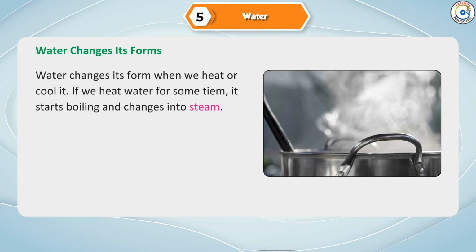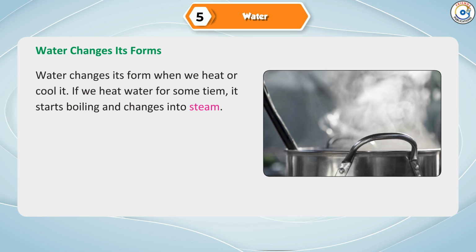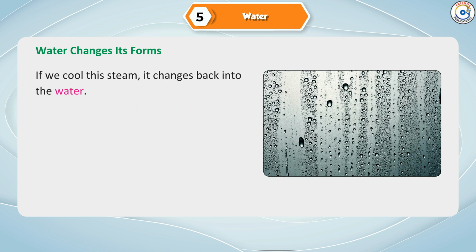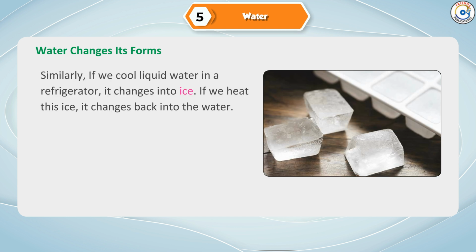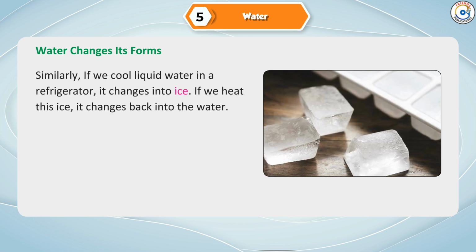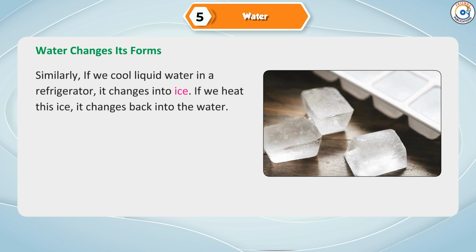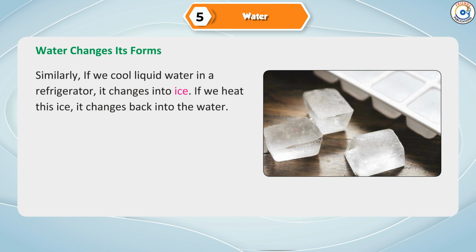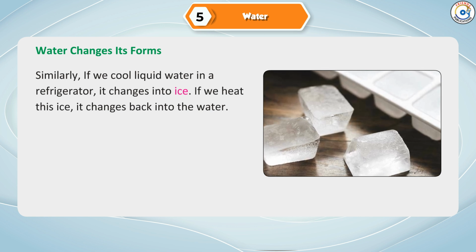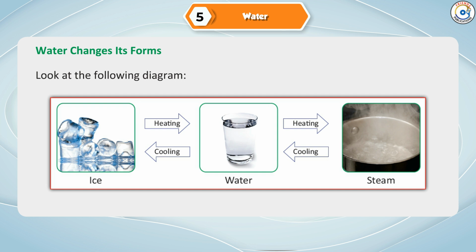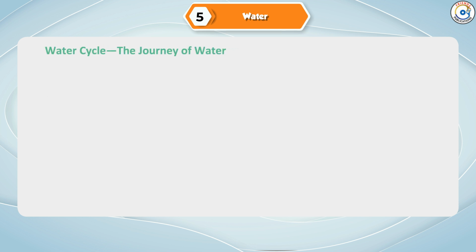Water changes its forms. Water changes its form when we heat or cool it. If we heat water for some time, it starts boiling and changes into steam. If we cool this steam, it changes back into water. Similarly, if we cool liquid water in a refrigerator, it changes into ice. If we heat this ice, it changes back into water. Look at the following diagram.